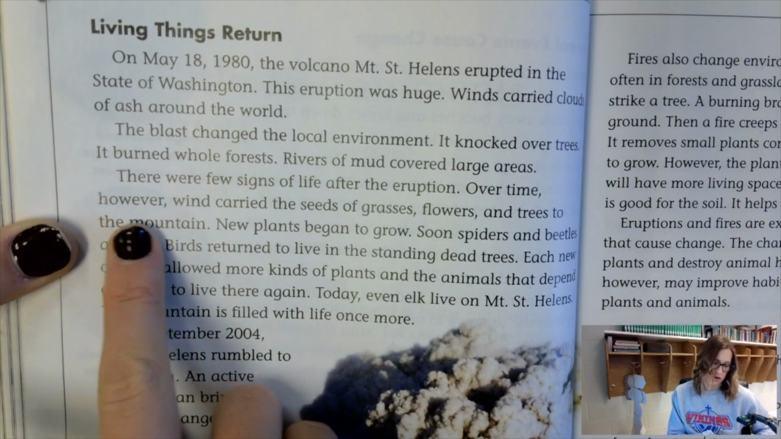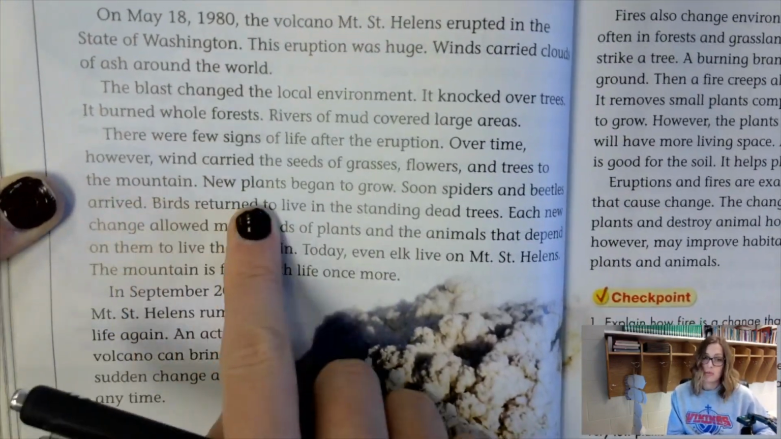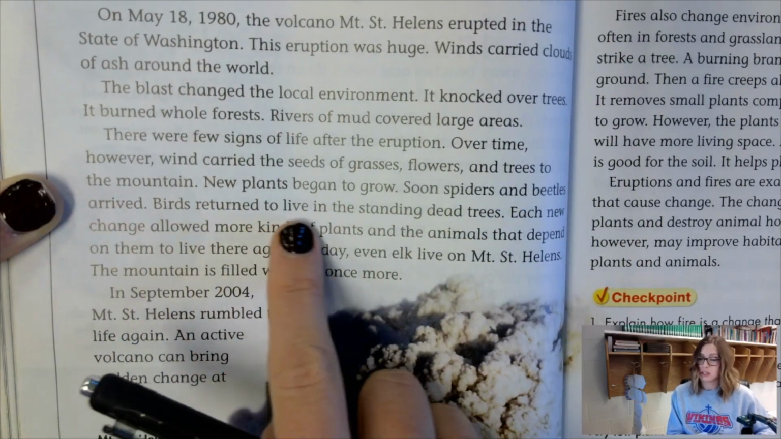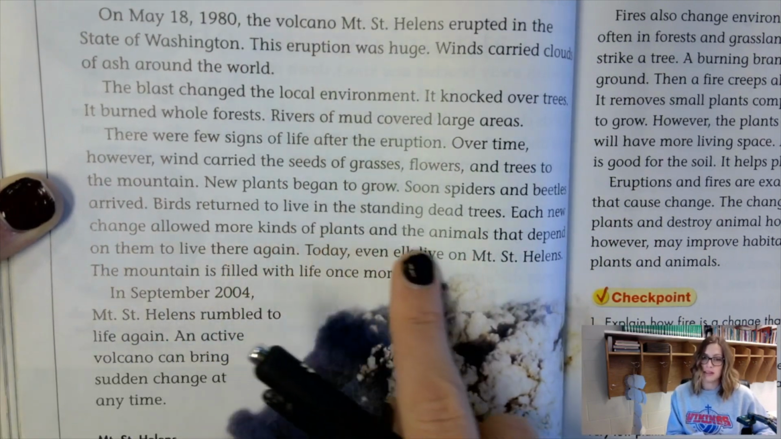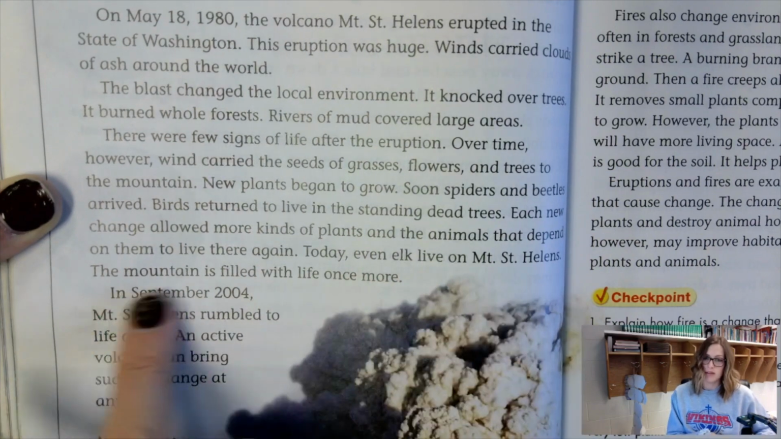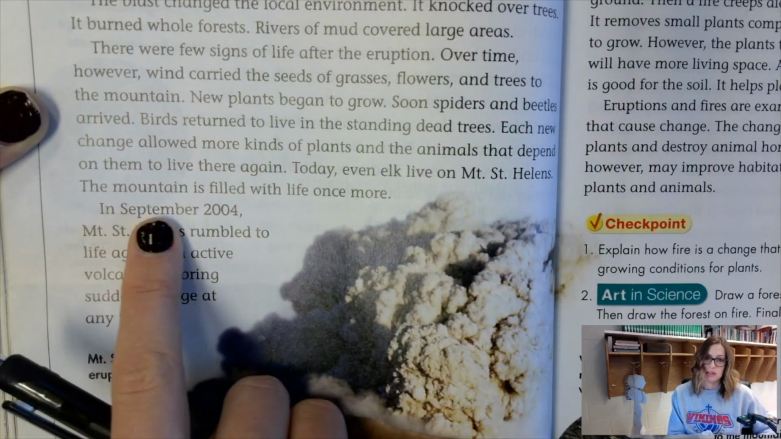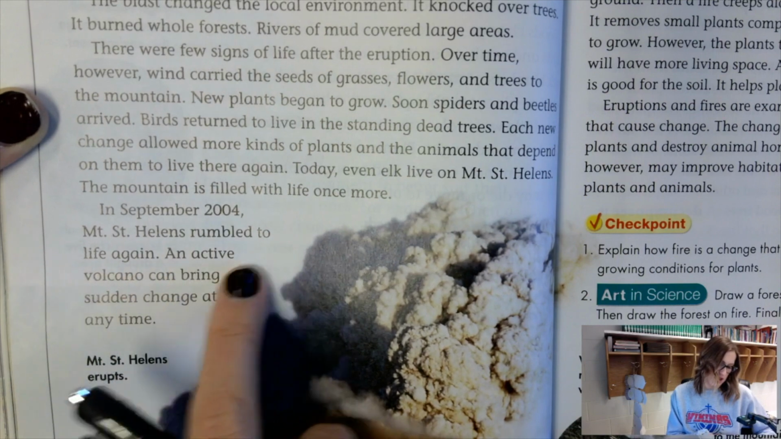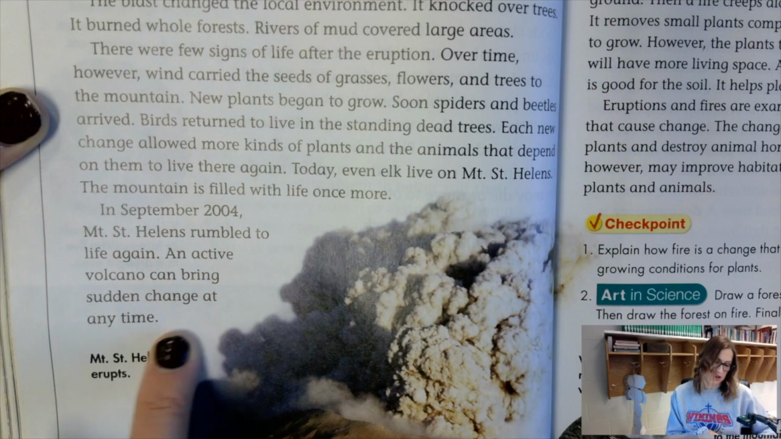Over time, however, wind carried the seeds of grasses, flowers, and trees to the mountain. New plants began to grow. Soon, spiders and beetles arrived. Birds returned to live in the standing dead trees. Each new change allowed more kinds of plants and animals that depend on them to live there again. Today, even elk live on Mount St. Helens. The mountain is filled with life once more. In September 2004, Mount St. Helens rumbled to life again. An active volcano can bring sudden change at any time.